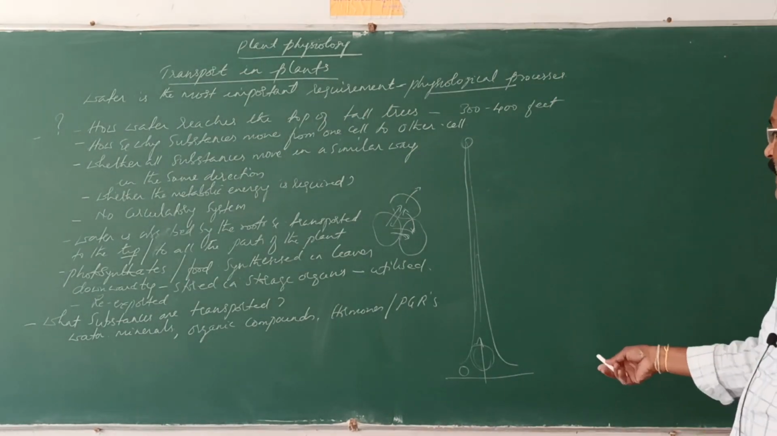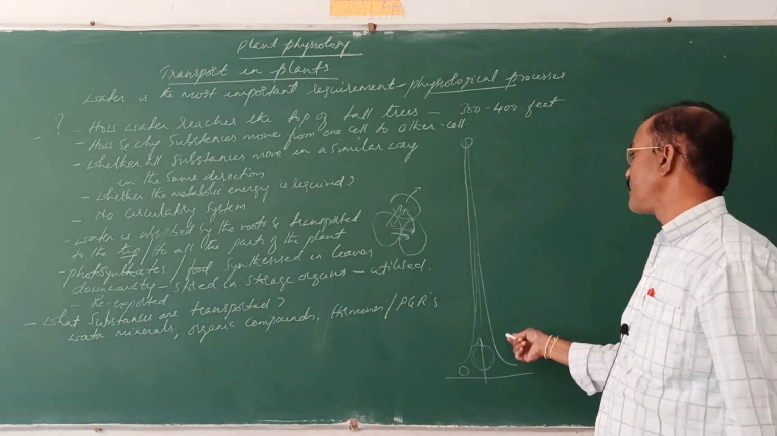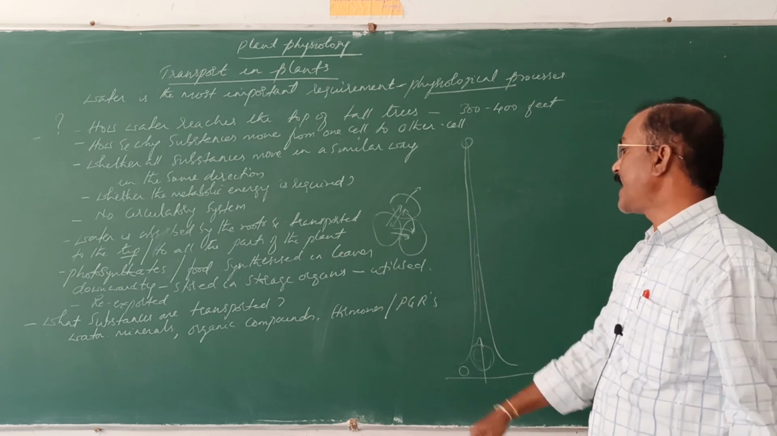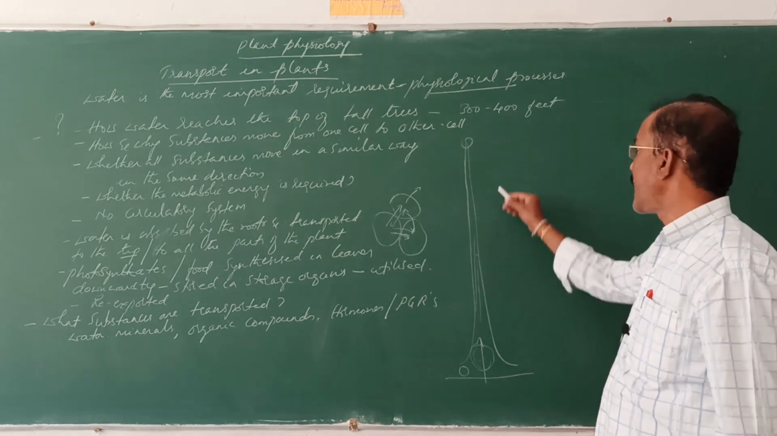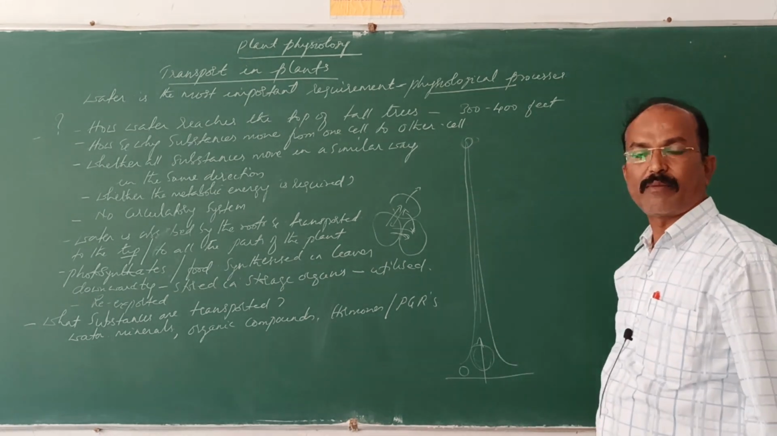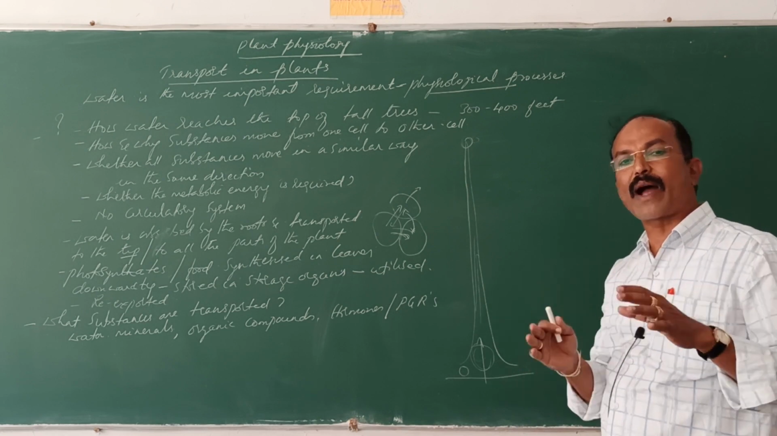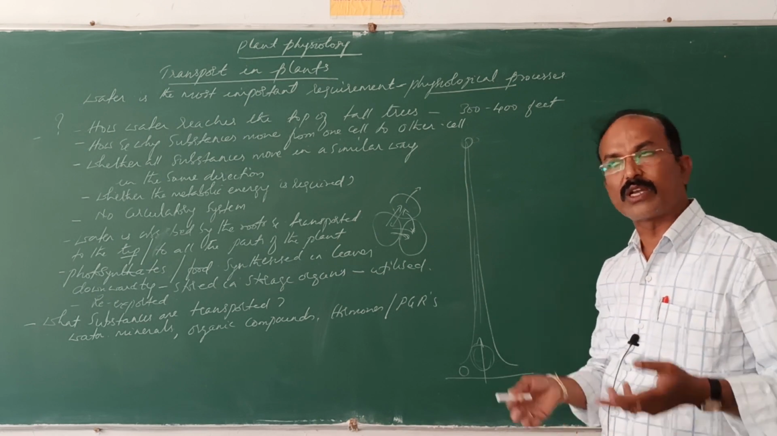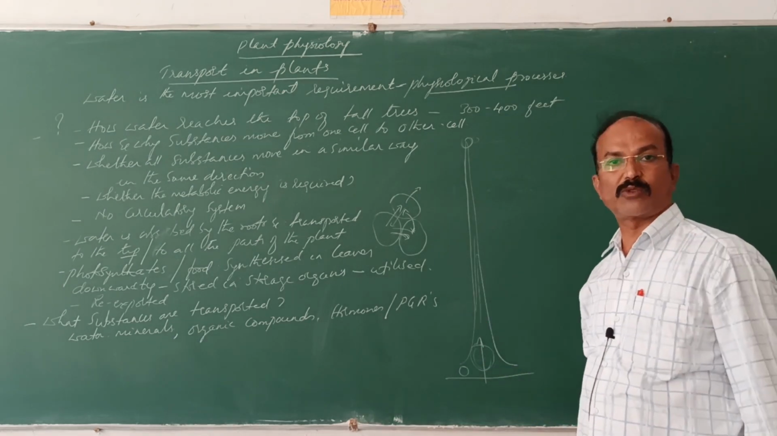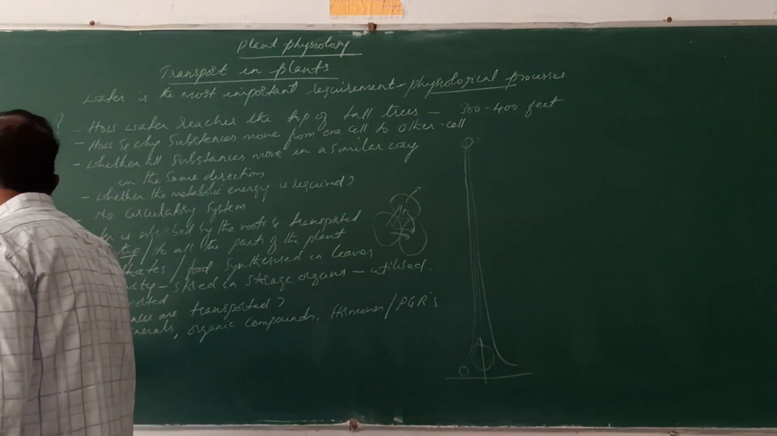Water and minerals are transported from the soil and absorbed by the roots, and from the root they are transported in the upward direction. The organic compounds are synthesized at the leaves and transported to different parts of the plant body. And the hormones or plant growth regulators are synthesized in some parts, some in the roots, some at the tip. So in different parts of the plant body they are to be transported to the required part of the plant body.